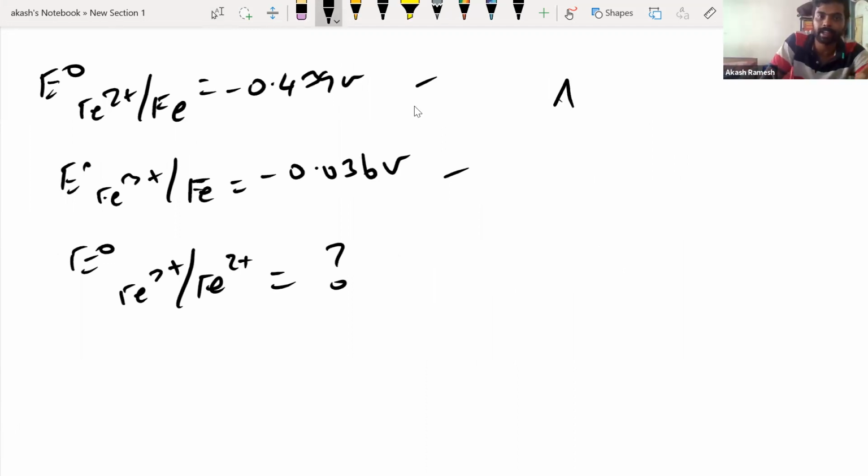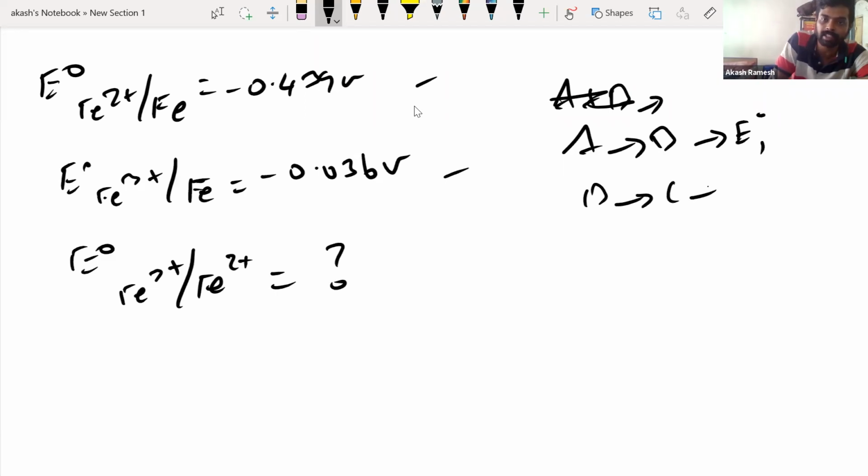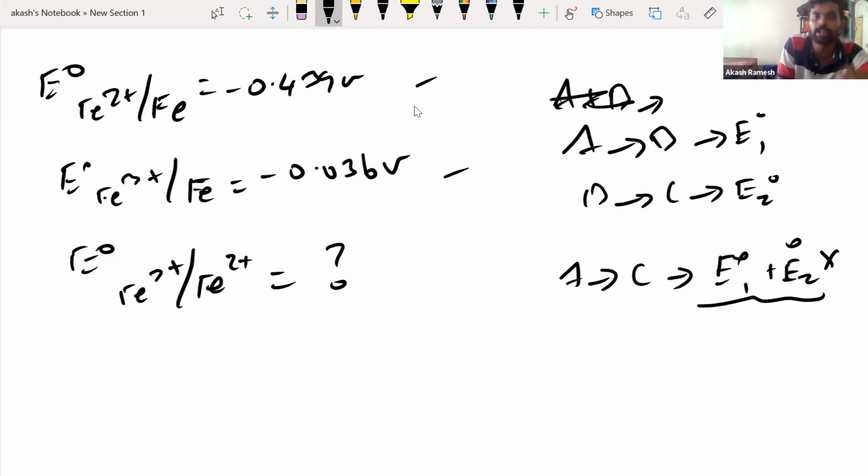One more thing, please understand. Say I have A giving B as one reaction, with E1 naught as the reduction potential, and B giving C with E2 naught. Now say I want to find A giving C. What will be the E naught value? You should not tell it as E1 naught plus E2 naught. Absolutely wrong. Please remember this.